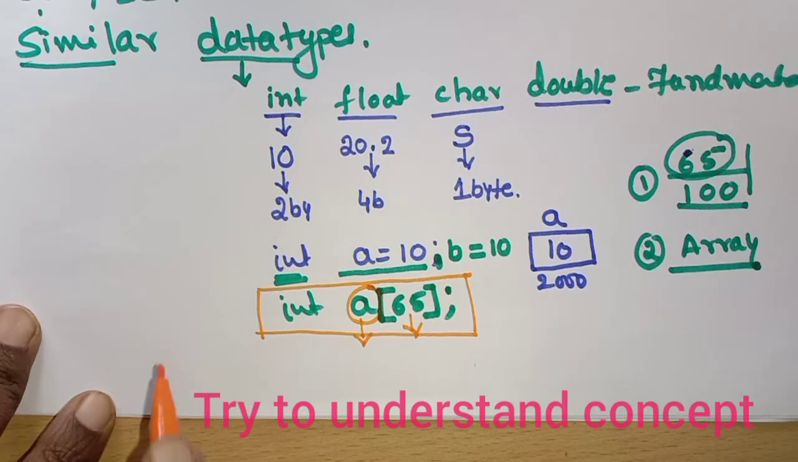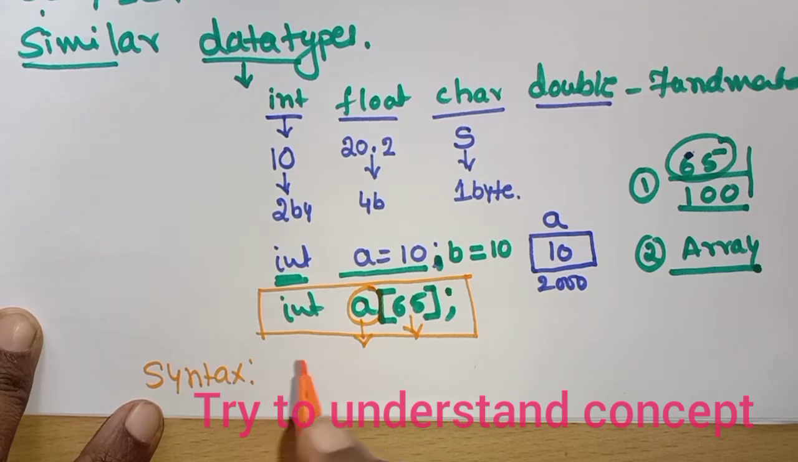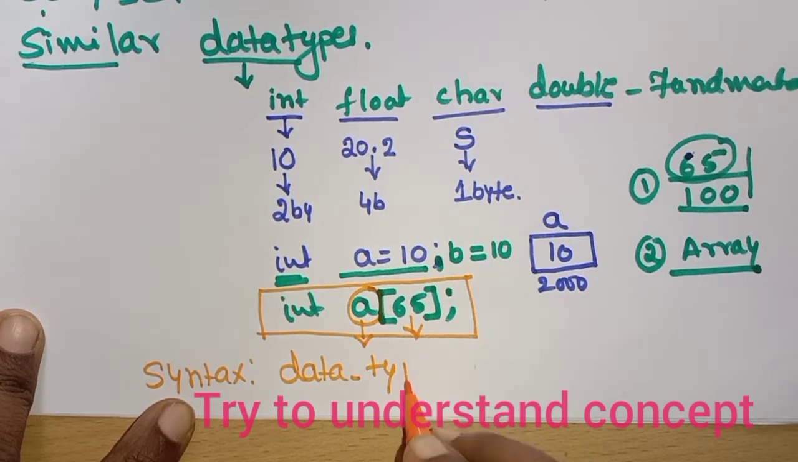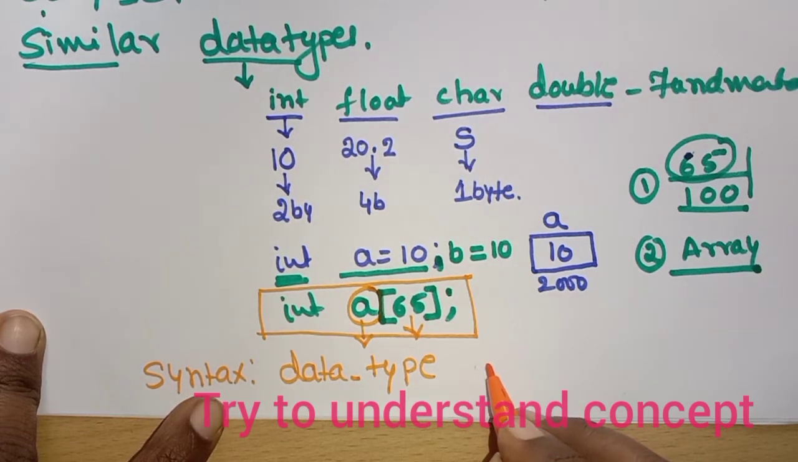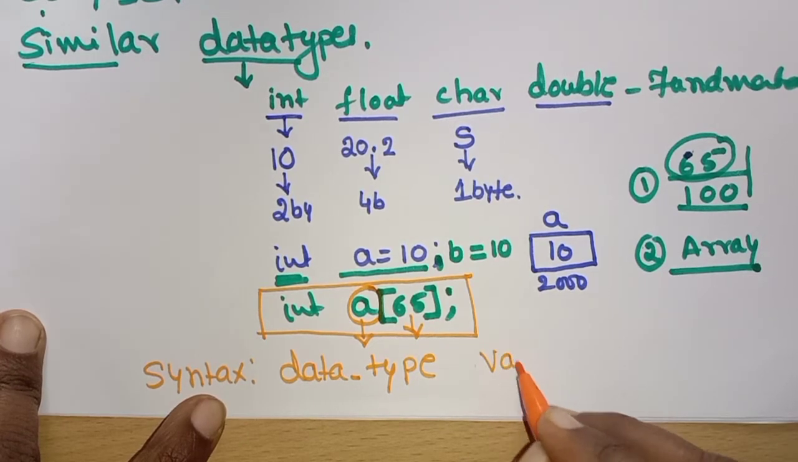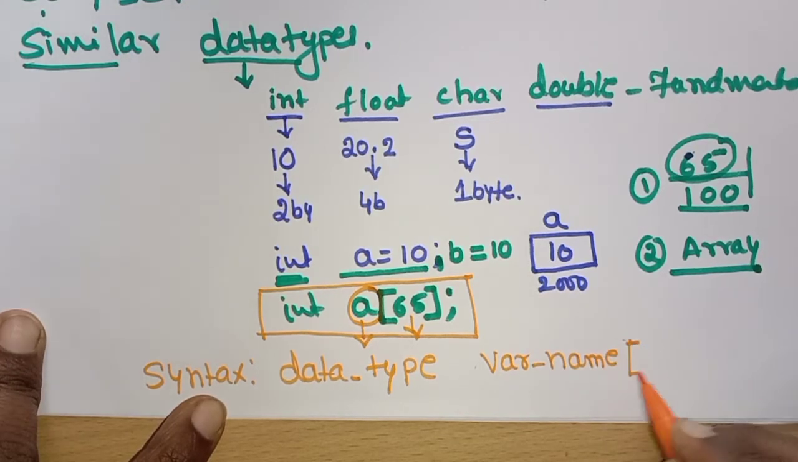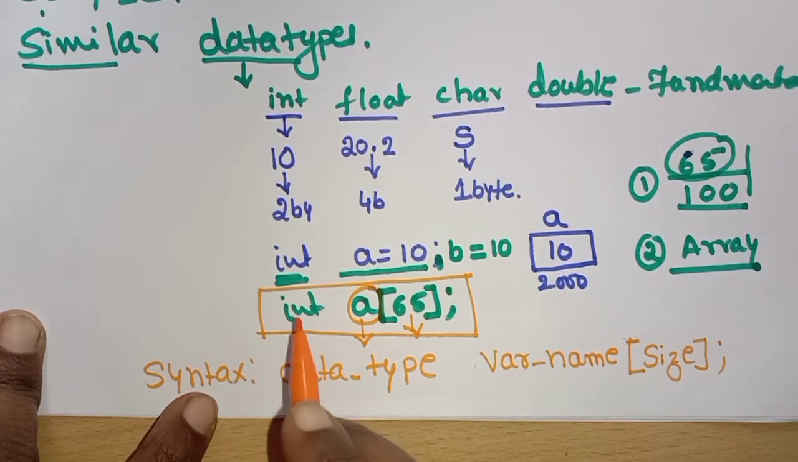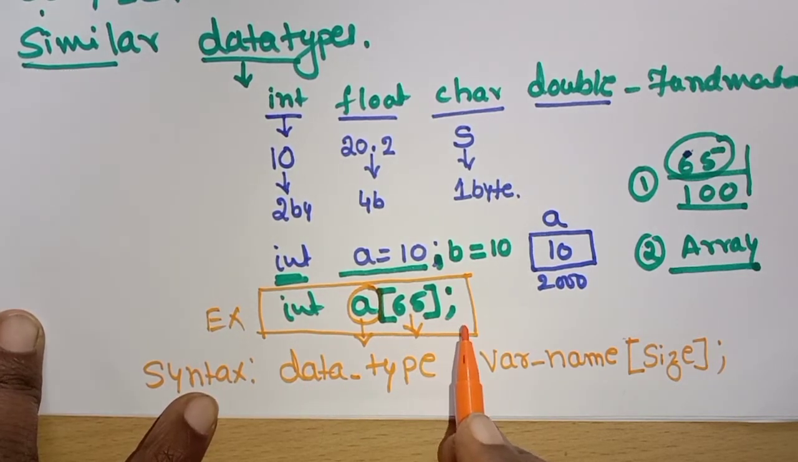Let us write the syntax of this. What does syntax mean? The syntax for the array declaration is data_type, and if you want, you can directly write data type, then the variable name, and in the square bracket I am going to write the size. Just compare this. This is actually the example of the array. First I have written the example for understanding purposes.